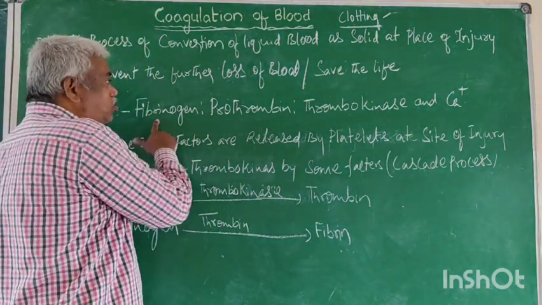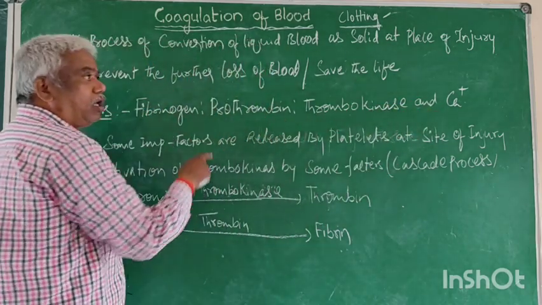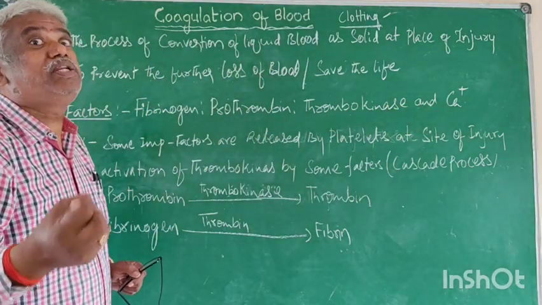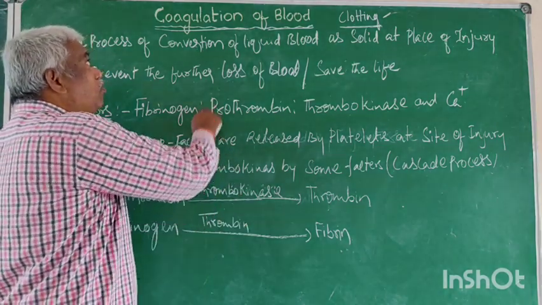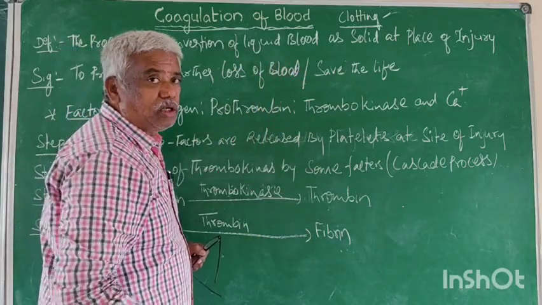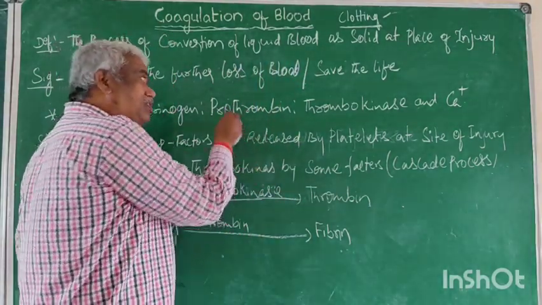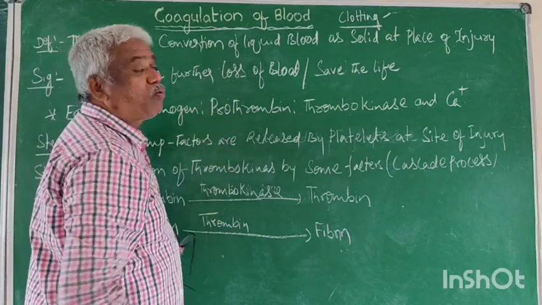Now, fibrinogen, prothrombin, thrombokinase, and calcium. These are the factors, raw materials, substances which are involved in coagulation. Without these, there is no coagulation. These are the raw materials, the substances, the factors which are required for coagulation.